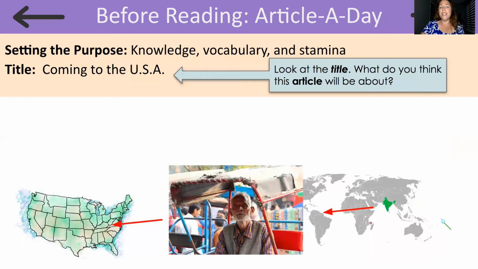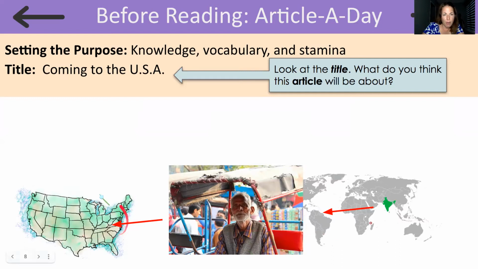So today we're going to read a new article titled Coming to the USA. So when you look at this title, what do you think this article will be about? So taking a look at these pictures at the bottom of the page, what are you noticing?